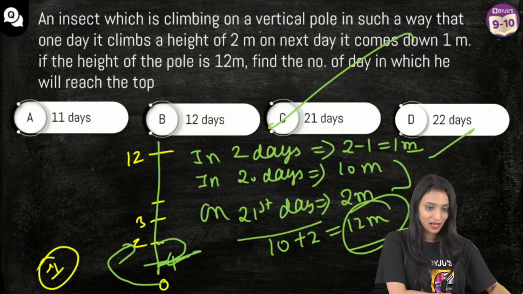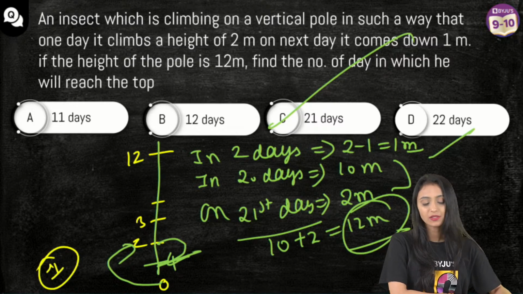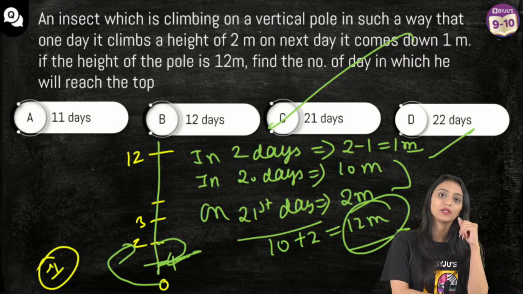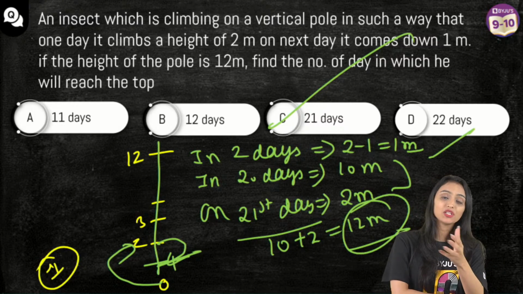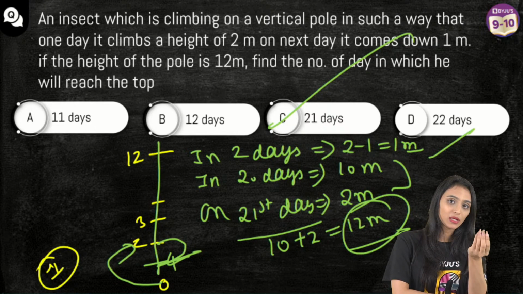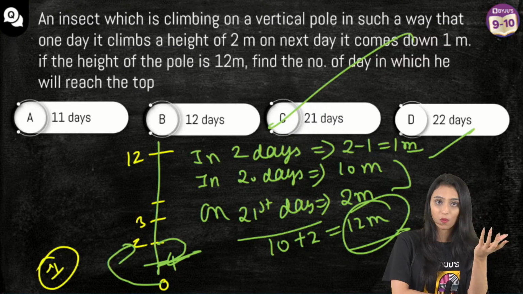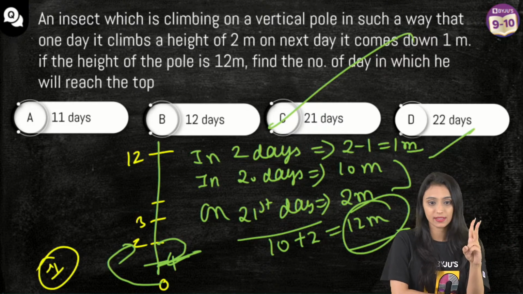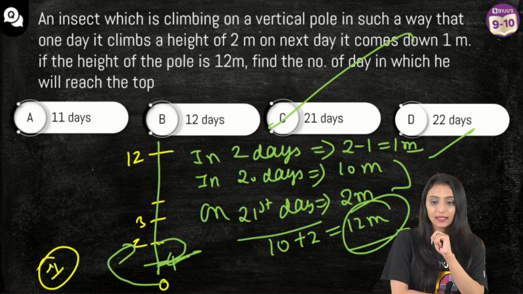Next question, Agrima, right? Ria is saying 1 meter in 1 day. No, Ria, it's not like that. Because if it is 1 meter in 1 day, that means in 21 days the insect will cover 21 meters. No. 1 meter in 2 days, actually. Prince is saying, but on the 22nd day, it came down 1 meter.